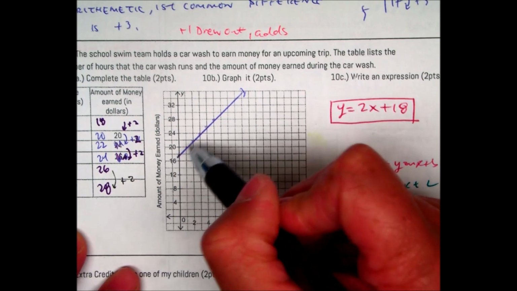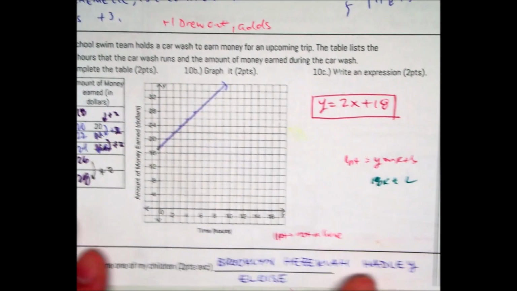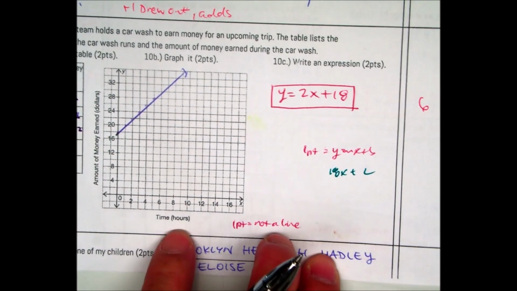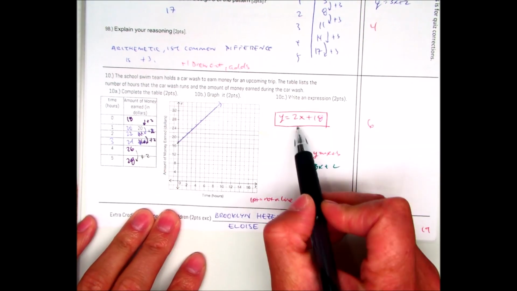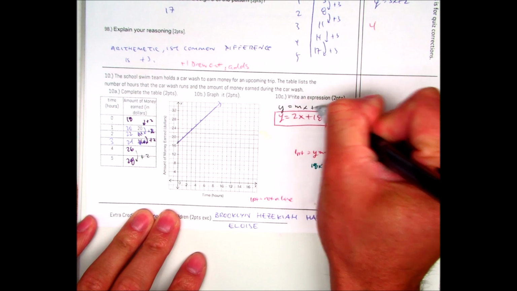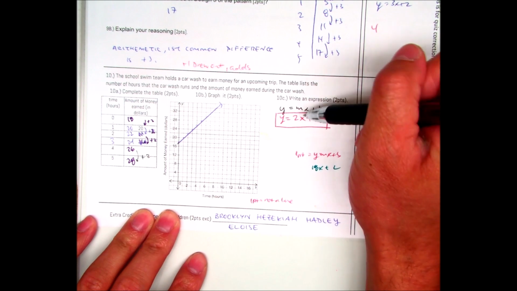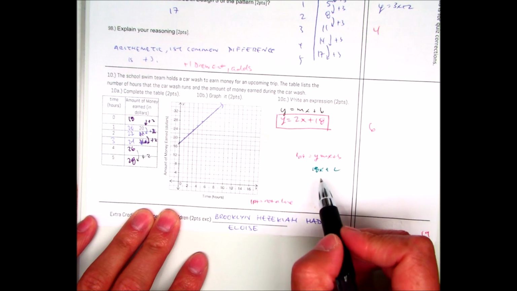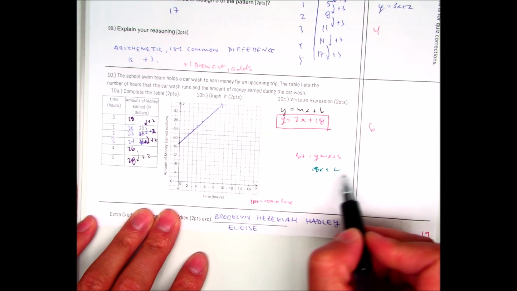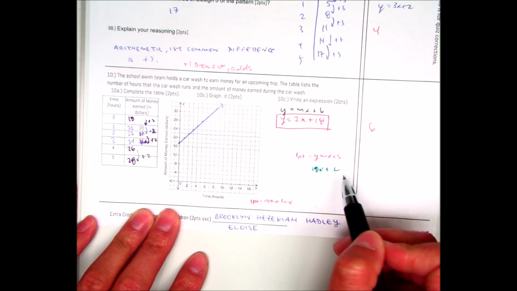So 2 points that you connect the dots and it's a straight line. 1 point if it's not a line. Again, common mistake was 0, 0. To write an expression, because your first common difference is linear, I'm going to use y equals mx plus b. If you just wrote down y equals mx plus b, I only give you 1 point. You're supposed to write the expression or equation. Your slope is 2, and then your y-intercept is 0, 18. I gave you 1 point if you wrote 18x plus 2. That's wrong because you're not getting $18 per car, and you're not starting with $2. So question number 10 was 6 points.